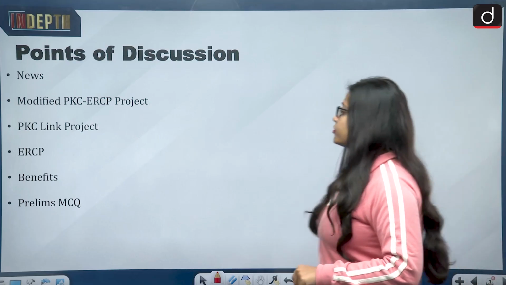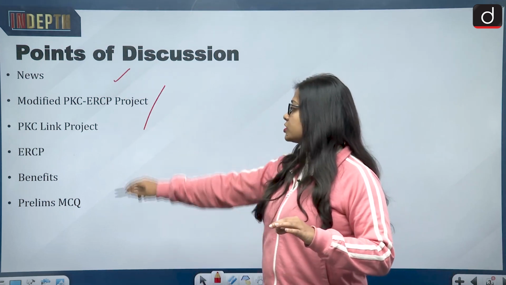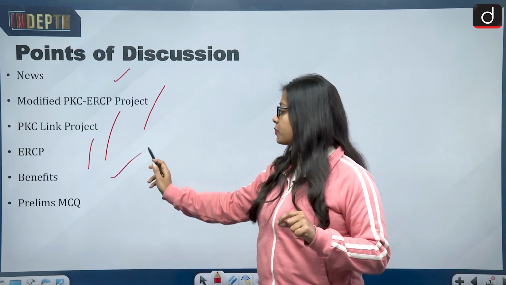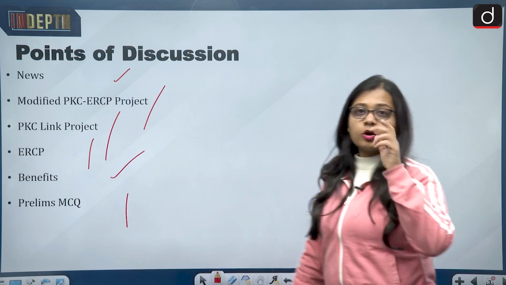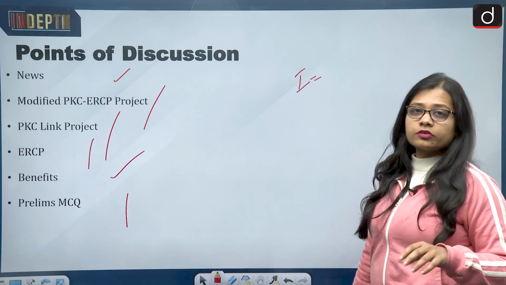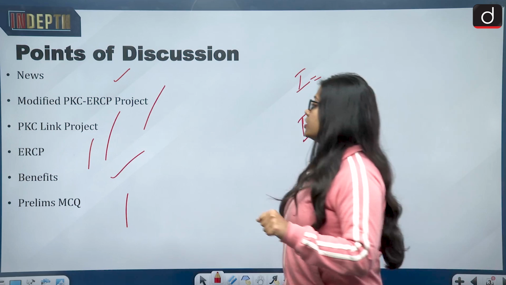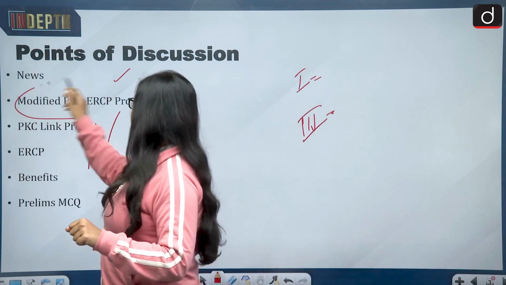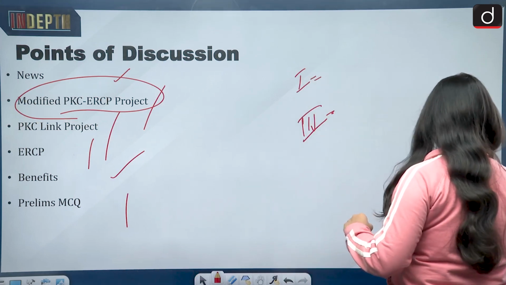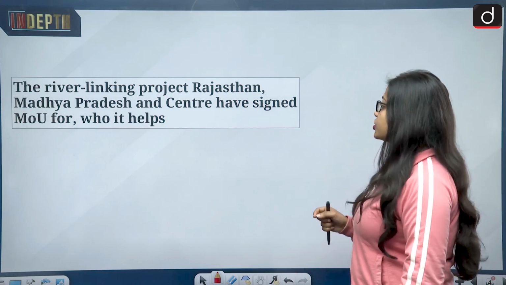Now let's see the points of discussion. First we'll be looking at the news, then what is the modified PKC ERCP project, what is the PKC link project, what is the ERCP project, what are its benefits, and in the end a prelims MCQ. The topic is of relevance from General Studies paper 1, that is Geography, Water Resources, and also from General Studies paper 3, that is Infrastructure. Knowing about the modified PKC ERCP project is important from an exam perspective, as it can be asked. The news talks about the river linking project.